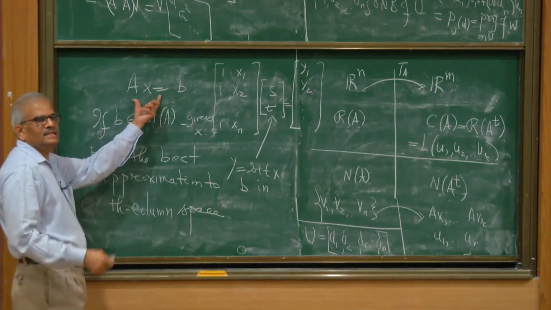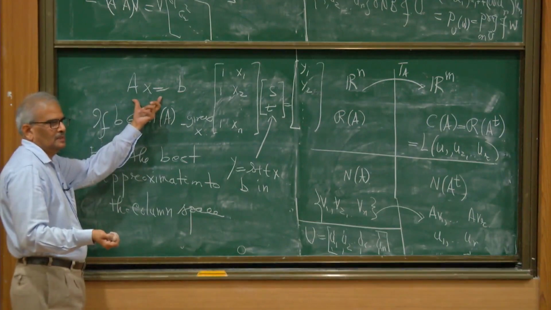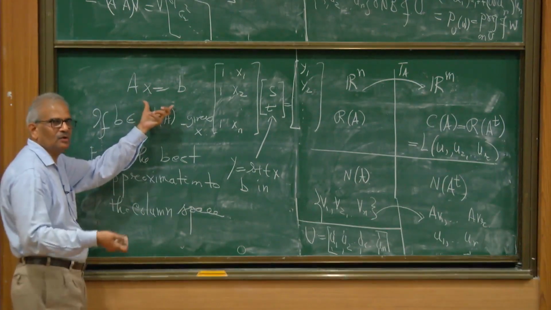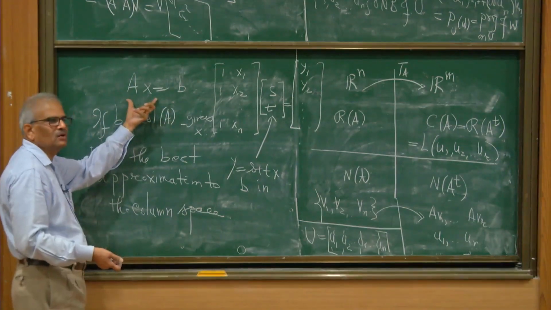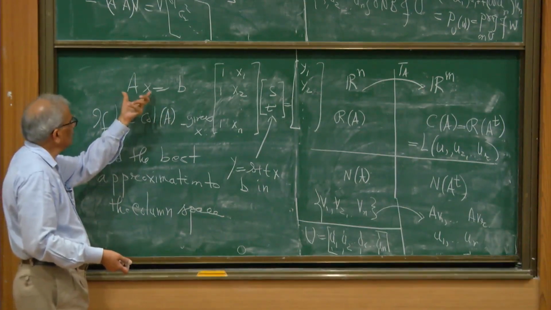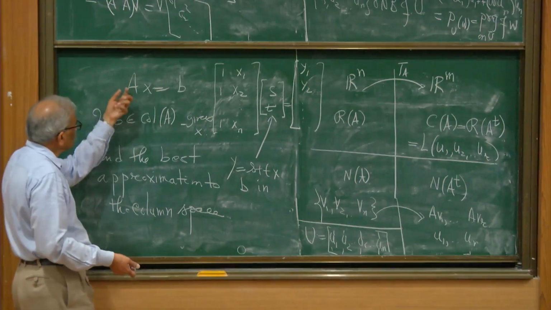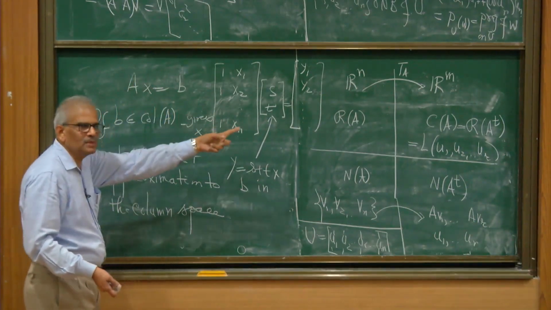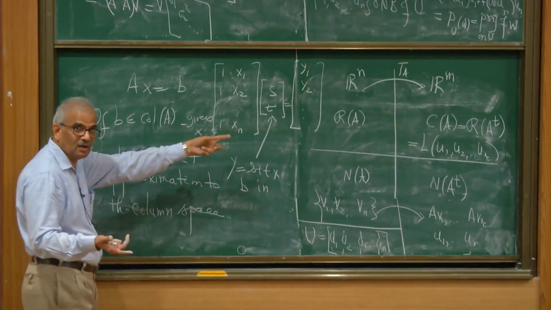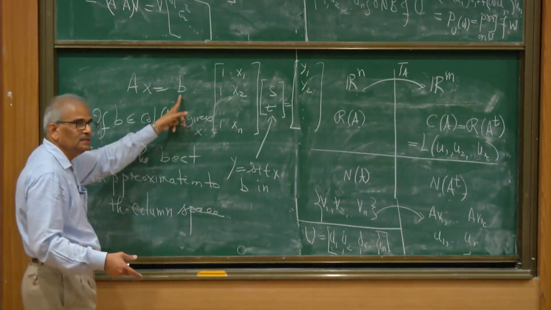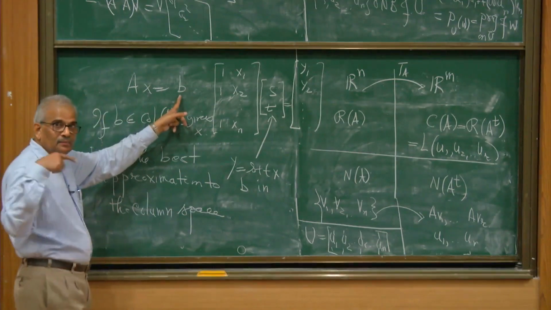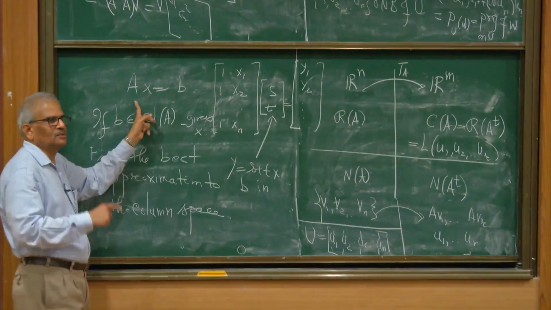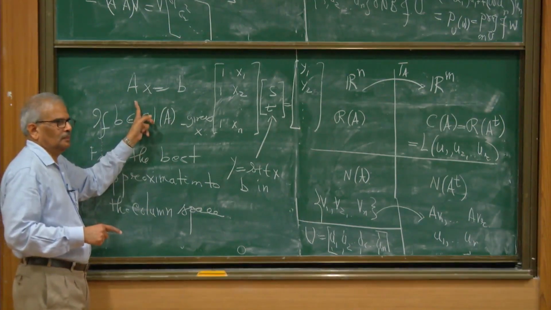This Ax is in the column space: x1 times the first column vector of A plus x2 times the second column vector of A. So the left hand side is in the column space, and I want to find, among the vectors in the column space, the best vector to B. That principle says, in order to find the best vector in the column space which is approximating B, what should I do? Project the vector B in the column space, and that is the best approximation.